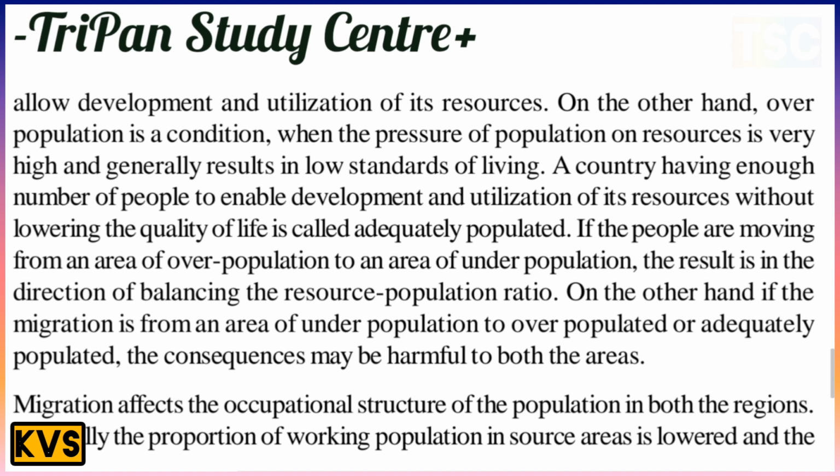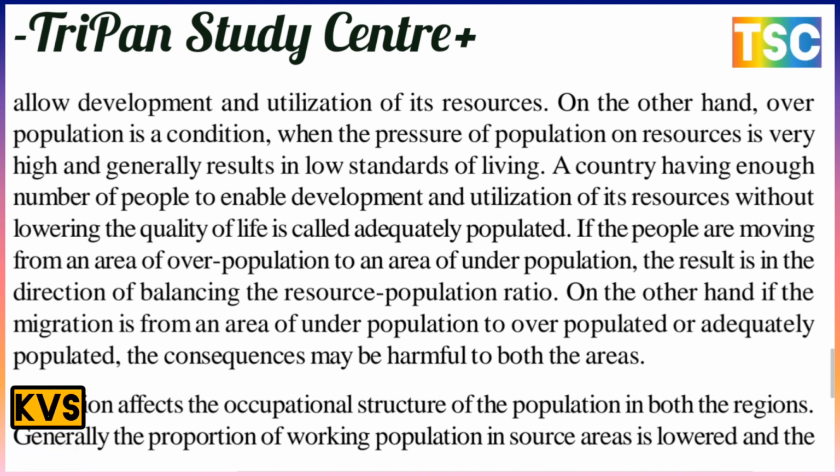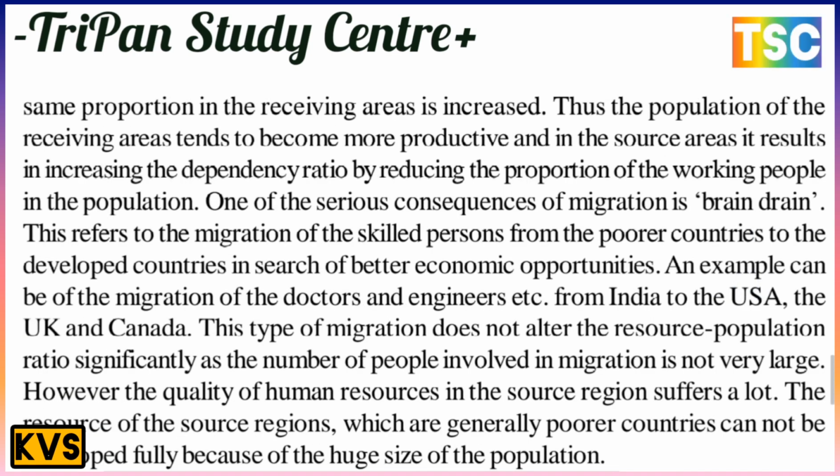Migration affects the occupational structure of the population in both regions. Generally, the proportion of working population in the source area is lowered, and in the receiving area it is increased. Thus the population of the receiving area tends to become more productive, and the source area sees an increase in the dependency ratio by a reduction in the proportion of working people.